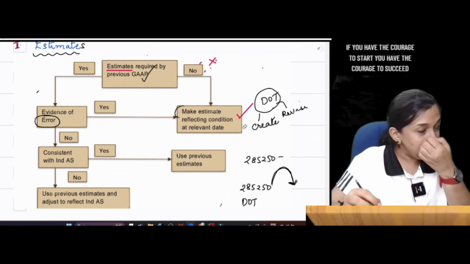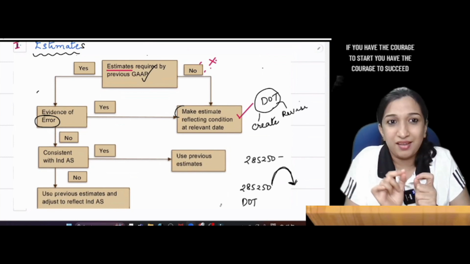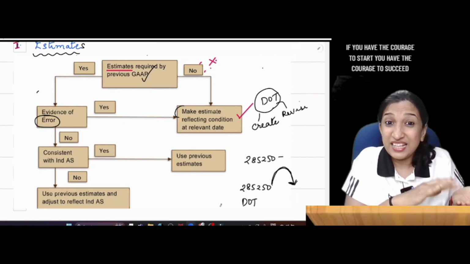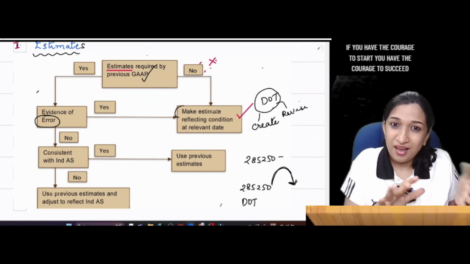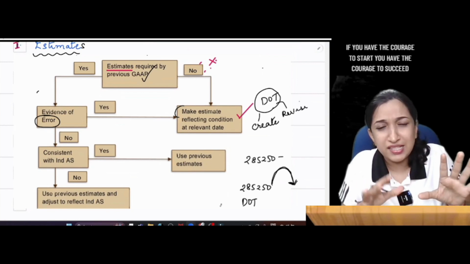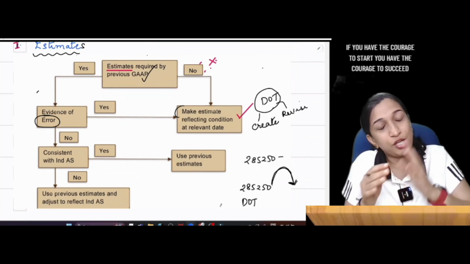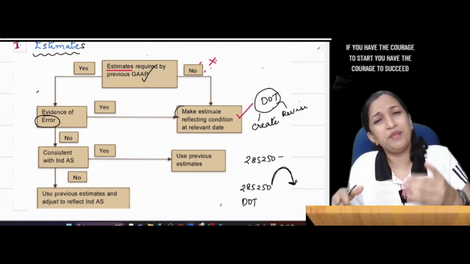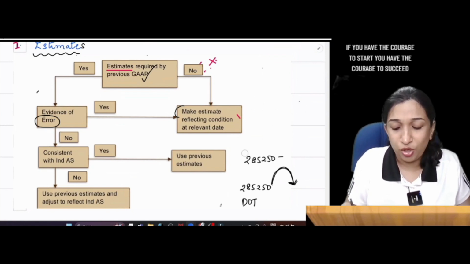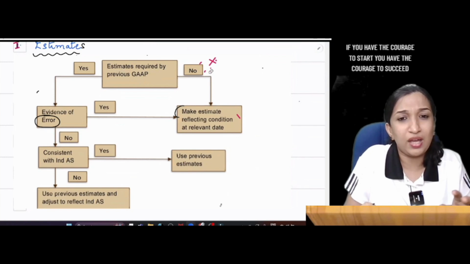Which means, what is the sum up, what is the one-liner in estimates? In the previous GAAP, if there is an estimate, and that estimate is wrong, make correction. Otherwise, just take over. It's not correct as per Ind AS, it's not consistent with Ind AS, fine. If it is not evidencing an error, just take over. And if there is a correction required, make correction in the subsequent balance sheet. On the date of transition, you can just take it over. And if there is no estimate created as per previous GAAP, then you have to create it.